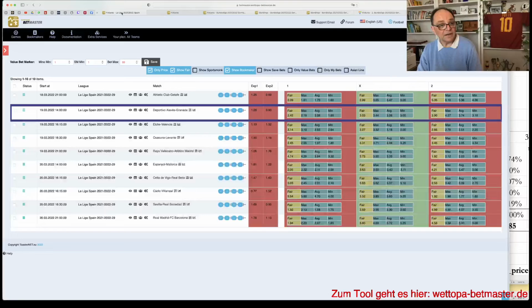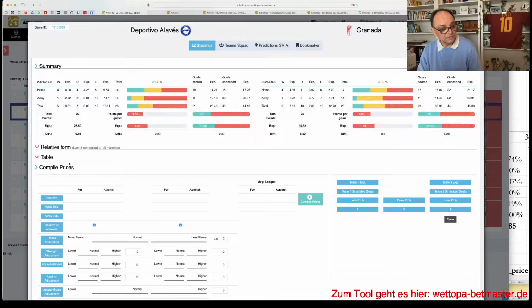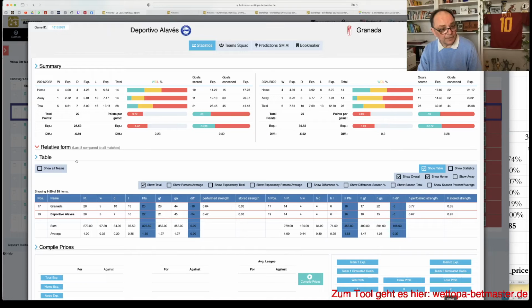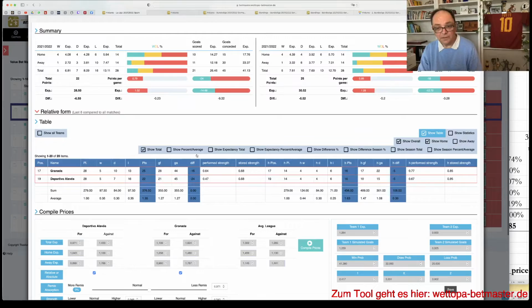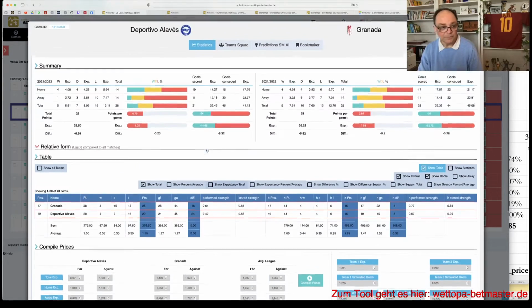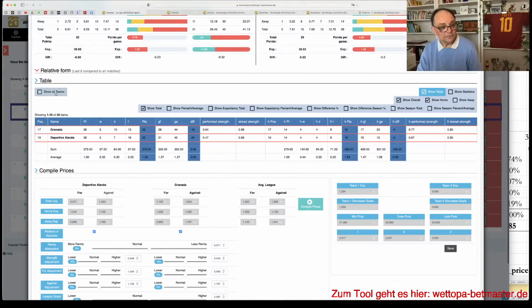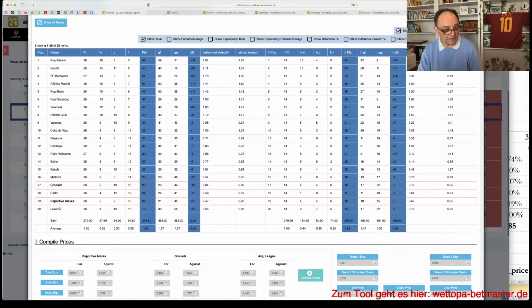So when I say they are bad, it means just for this very, very extremely high level of play. And in the table, it's 17 against 19, so I was even a bit wrong because I thought they may both be bottom, which they aren't. But of course, they are close enough.